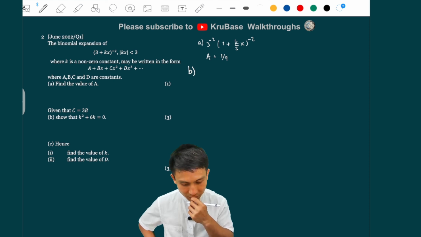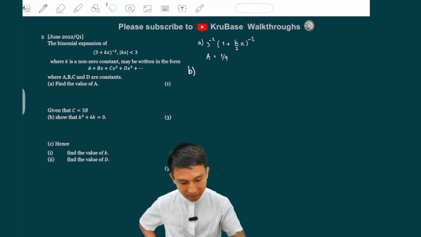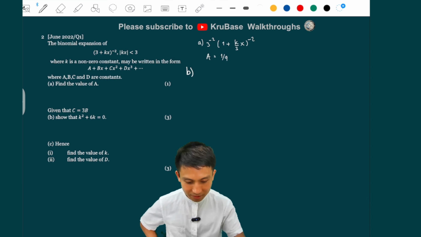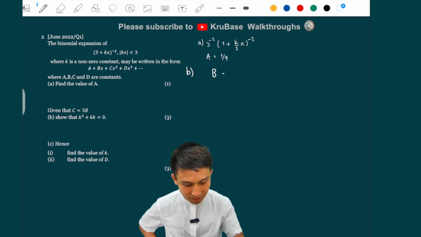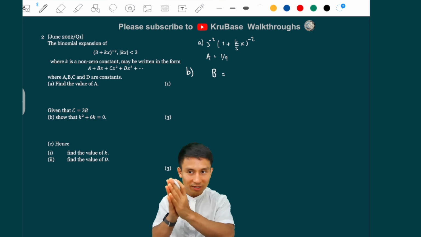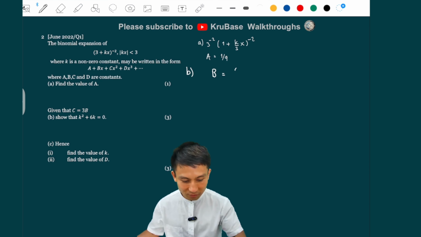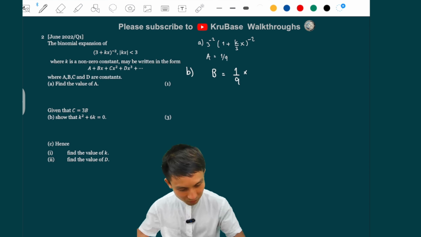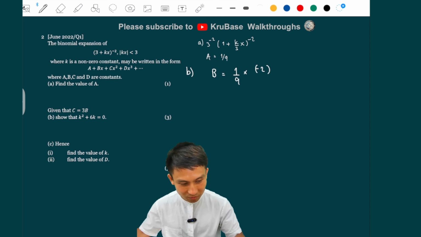Given that c equals 3b, show that, and so on. So basically, I think we have to expand. c is the third term, b is the second term. So the second term is b equals, so when you expand, imagine you're going to have 3 to the minus 2 multiplying outside, which is 1 over 9. And then the thing inside the expansion, after you get it, would be what? So it's n, which is minus 2. This is the second term, so it's still nx, right?